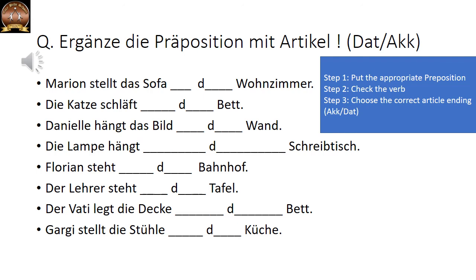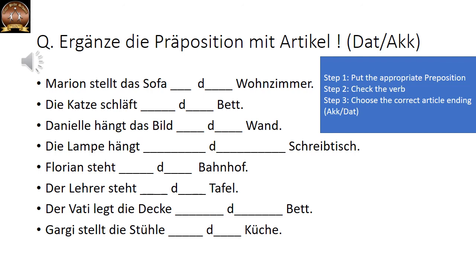Gargi stellt die Stühle dash dash Küche. Gargi is keeping the chairs dash dash kitchen. Obviously, she is going to keep them in the kitchen. Not on the kitchen, not in front of the kitchen. No other preposition will be correct. In will be correct. So in we are going to write in the first blank. Then stellen. Stellen is moving. So we are going to put accusative. So in die Küche. Küche is feminine. Die remains die in accusative.